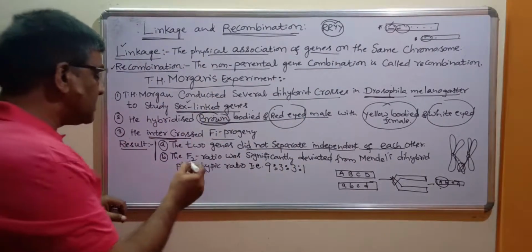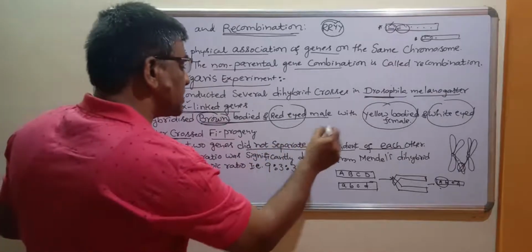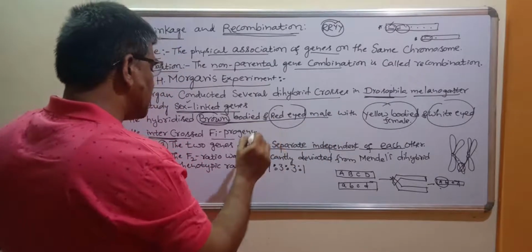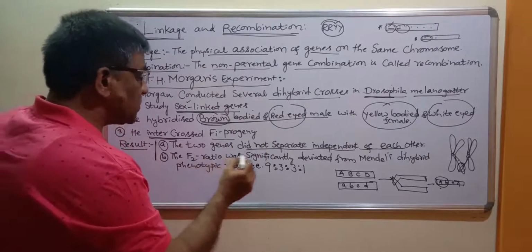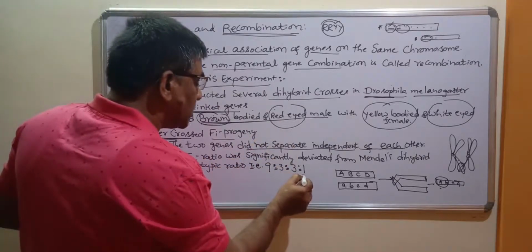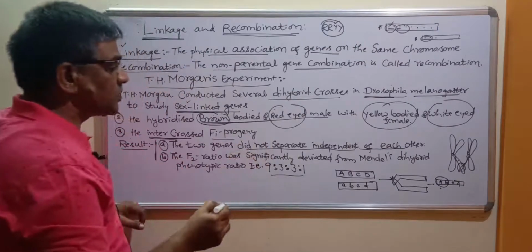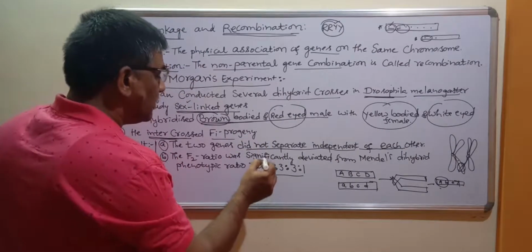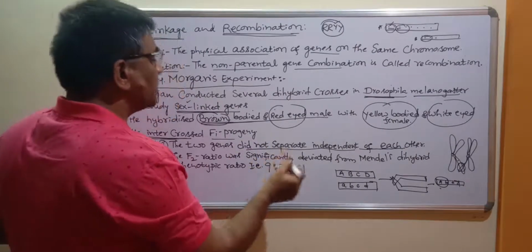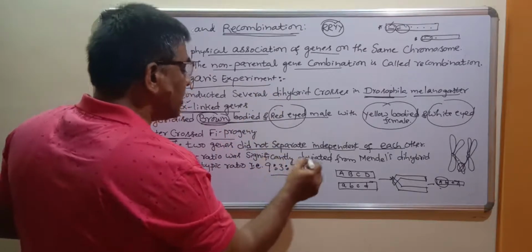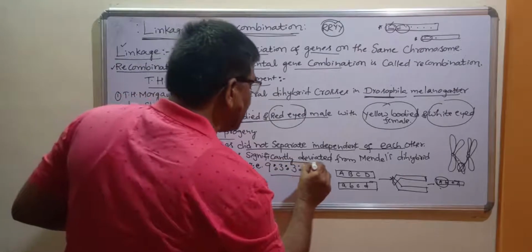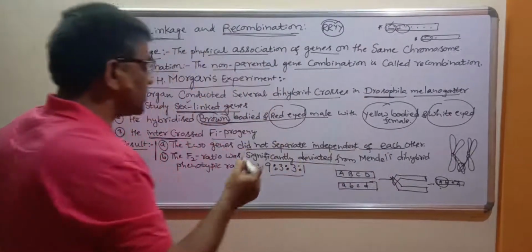Afterwards, in the F2 ratio, after he intercrossed the F1 generation, he got this result. What Mendel got in his experiment was the 9:3:3:1 ratio. But Morgan could not get that ratio, and it was significantly deviated from Mendel's results.